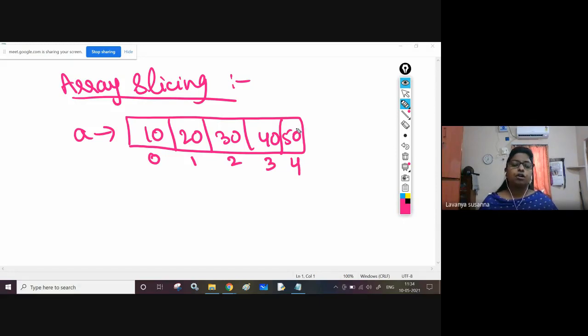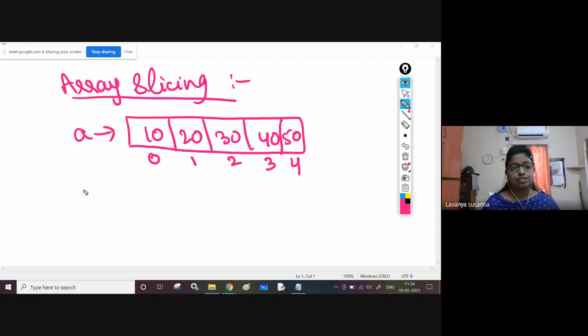Now, if you want to retrieve some group of elements, some range of elements from the array, in Python you can retrieve it. In C language, it is not possible, right? You need to use a for loop or while loop or do while. But coming to Python, you need not use all those things. Just use the slicing operator. Now let us see the syntax.